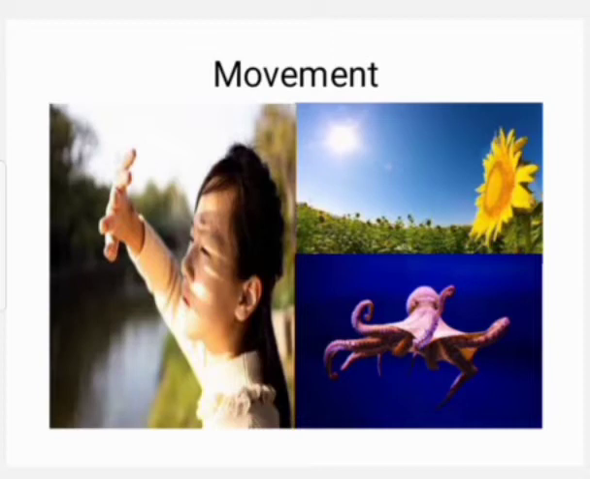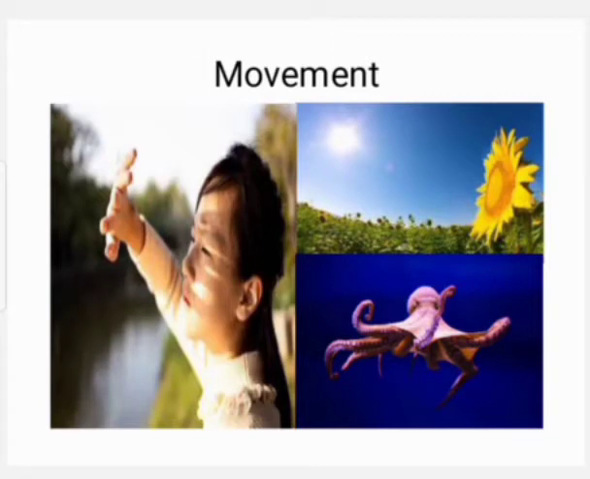Octopus is moving to capture its food. These are the different types of movements. So, movement is either for protection or to get food or for growth or to respond to changes in the environment.